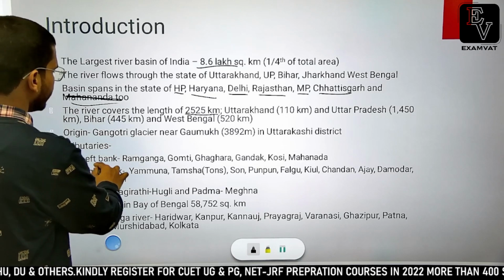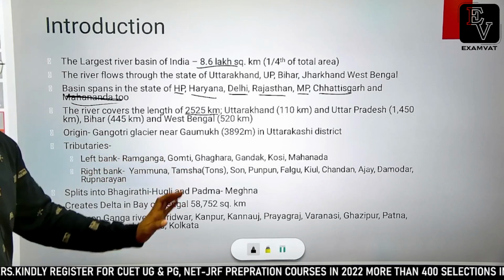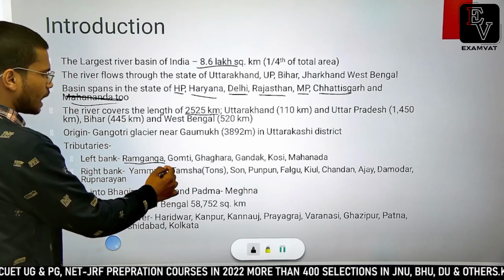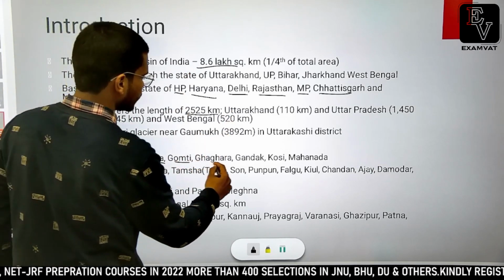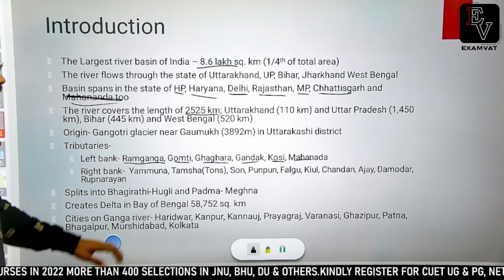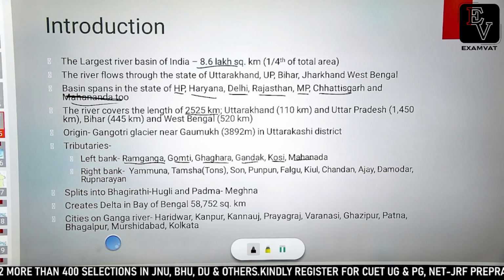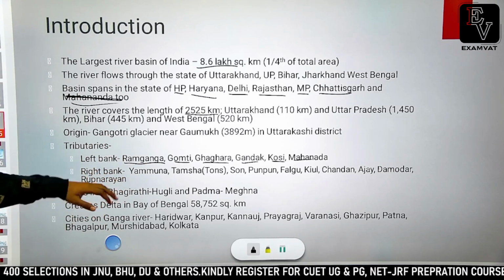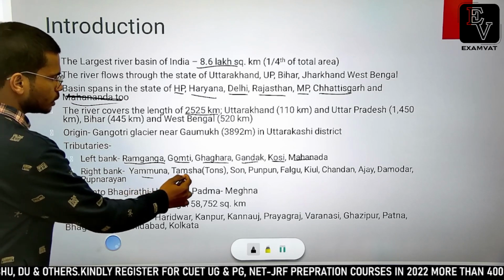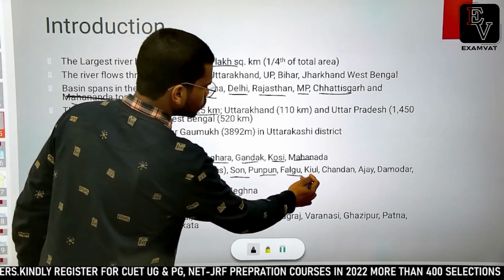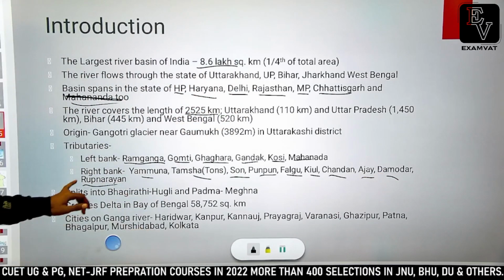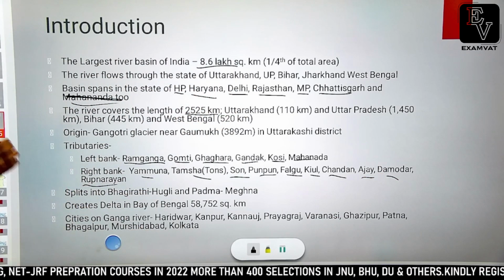And the important left bank tributaries, in sequence, are Ramganga, then Gomti, then Ghagra, then Gandak, then Kosi river, and at last Mahananda river. And the right bank tributaries, as you had already seen in the first PPT: Yamuna, Tons, Son, Punpun, Falgu, Kiul, Chandan, Ajay, Damodar, and Roop Narayan. These are all the important right bank tributaries.